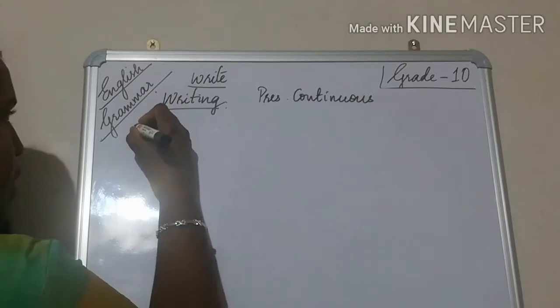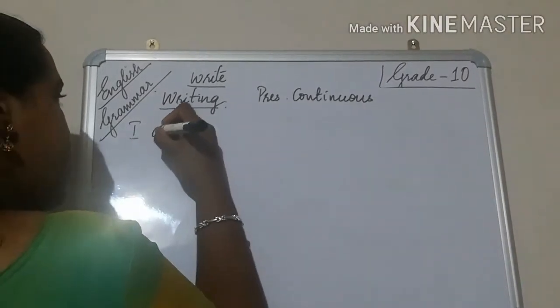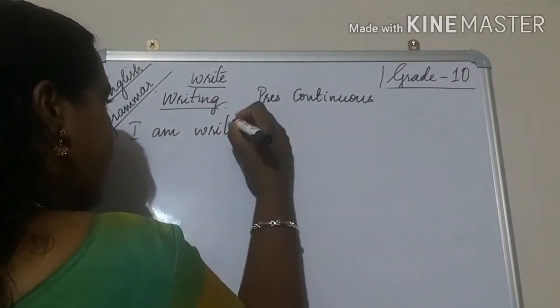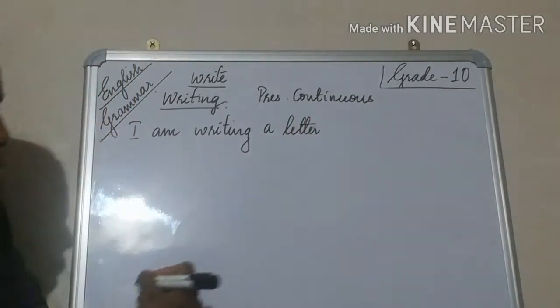Let's see what they are. For I, what is the helping verb? I am writing a letter.